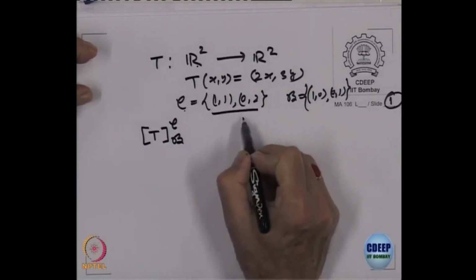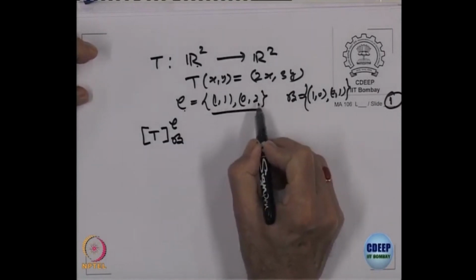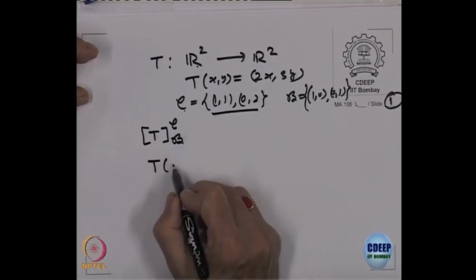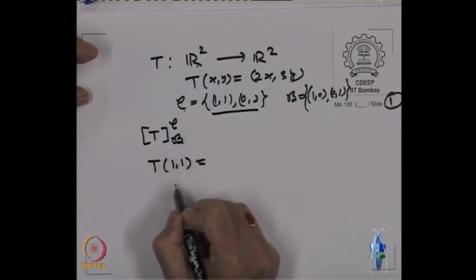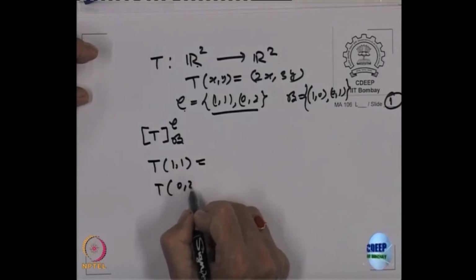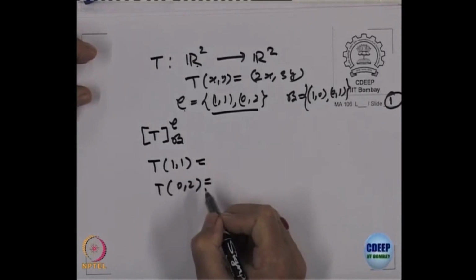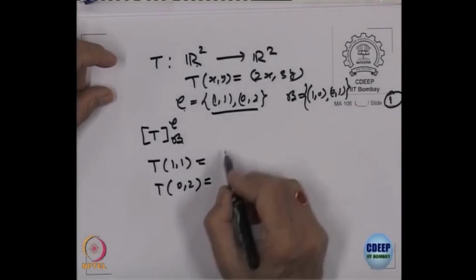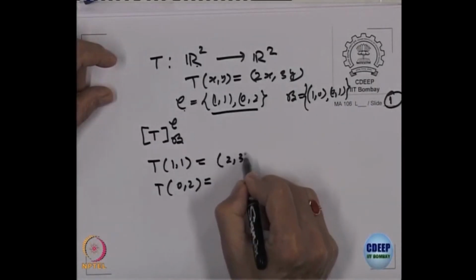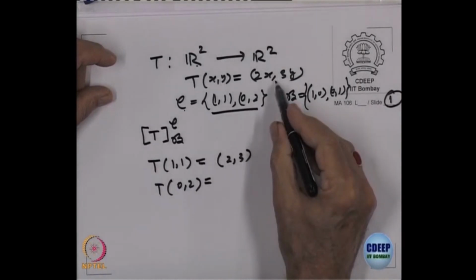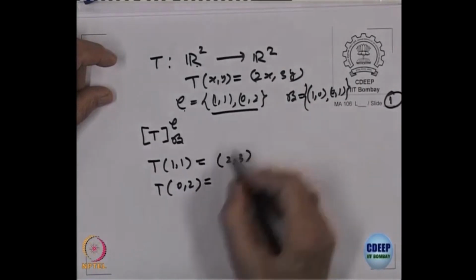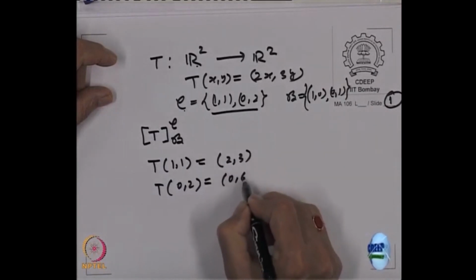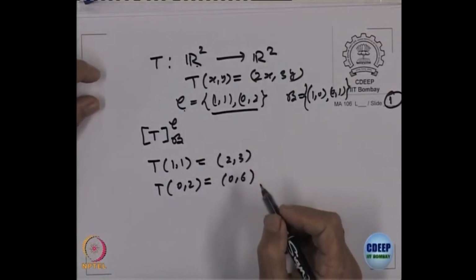I look at the basis on the domain. This is V1, V2. So let us find T of the first one, that is (1, 1), and similarly T of the other one, (0, 2). T of (1, 1) gives me (2, 3), and T of (0, 2), so this is 0, this is 2, gives you (0, 6).